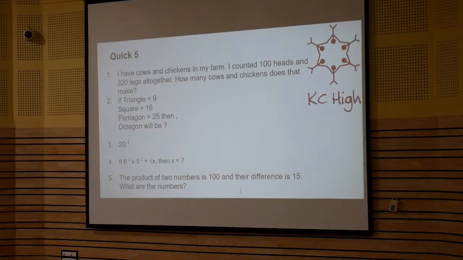No, 6 square times 5 square. Yes. So 36 times 25. Yes, I think you are quick in math.